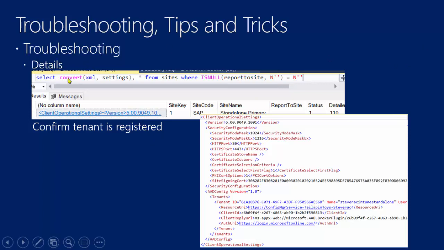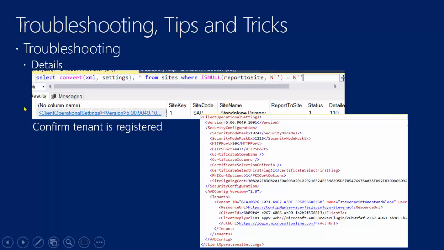Here's an example of a query that you can run, right? And so be careful, because these are single quotes, right? In the documentation where I lifted this, there's a really good blog article out there. I forget who wrote it, but it's a very good blog article talking about troubleshooting tips in terms of this particular capability. So I lifted this query out of that, and if you copy and paste it from there, you're going to need to reformat these single quotes so that they work in SQL, right? Because it will be an invalid character in SQL by doing that, right?